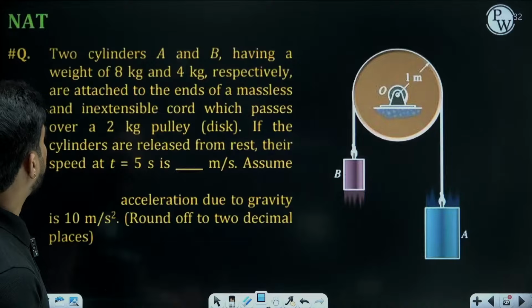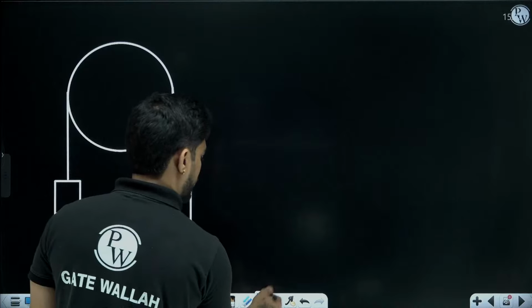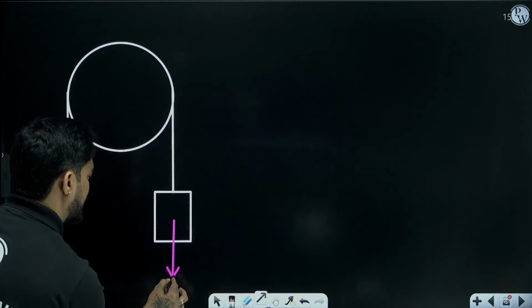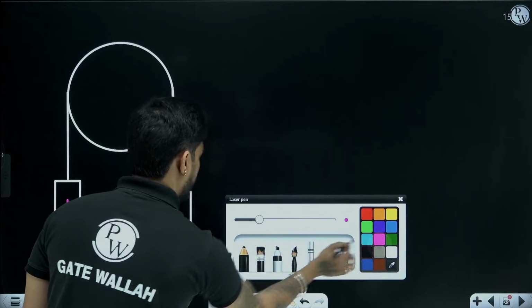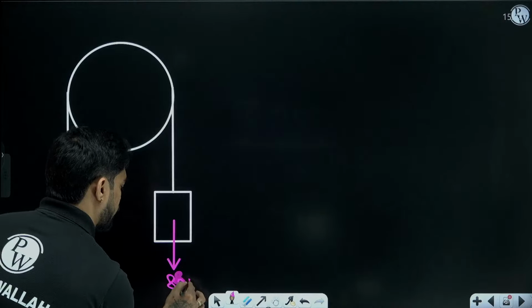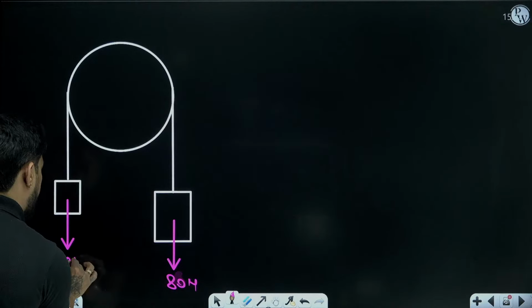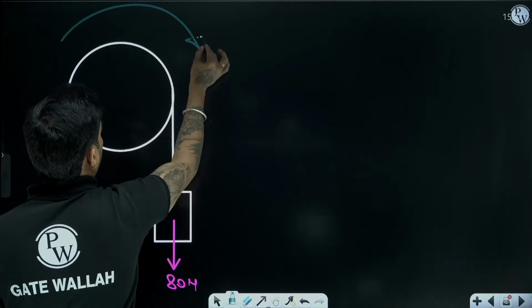So A is heavy, na? A has a mass of 8 kg, B has a mass of 4 kg. So this is heavier, 80 Newton, this is 40 Newton. So obviously, the pulley will move in which direction, beta? Obviously, the pulley will move clockwise, na?